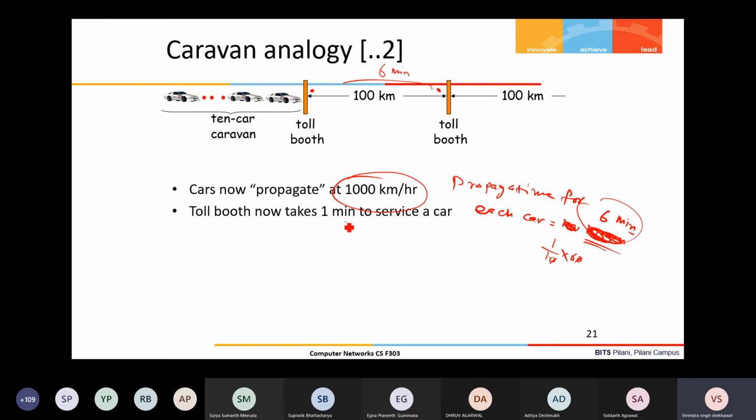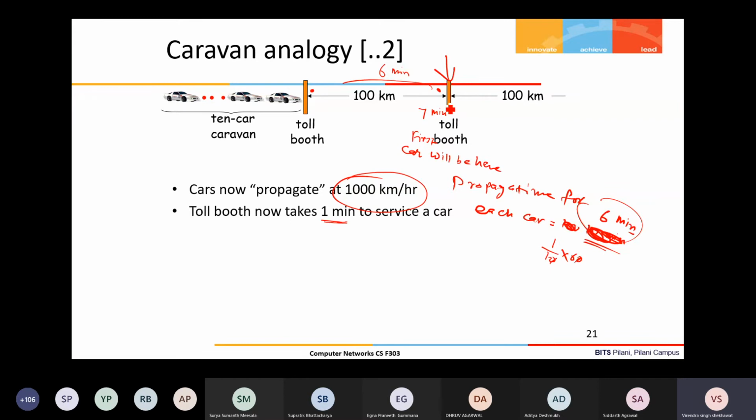Now the toll booth takes 1 minute to service one car. So what will be the scenario? How much time will the first car take to reach this toll booth? The first car will take 7 minutes, because 1 minute to transmit plus 6 minutes for propagation.